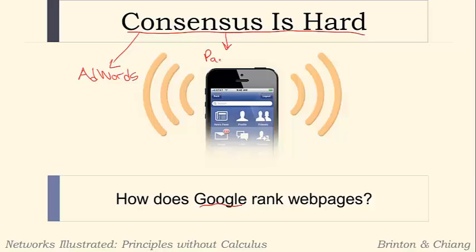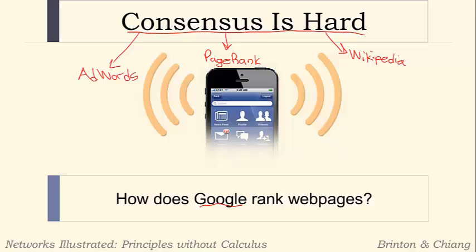PageRank, which is also what we're going to be doing today. We're going to be looking at that. And then another one is consensus formation on Wikipedia. So how they follow the principle and the process of rough consensus to come up with a consensus on things. So you can see how each of these are really a consensus problem.